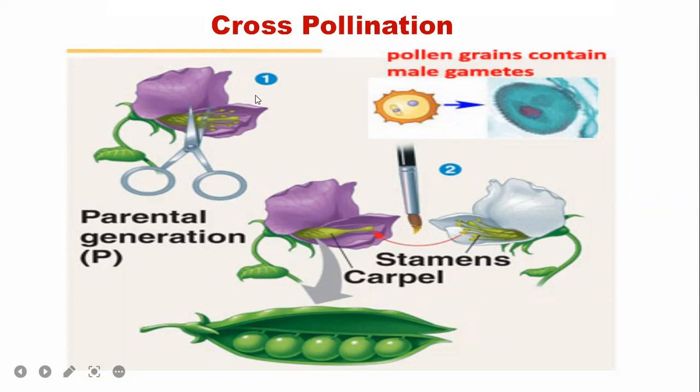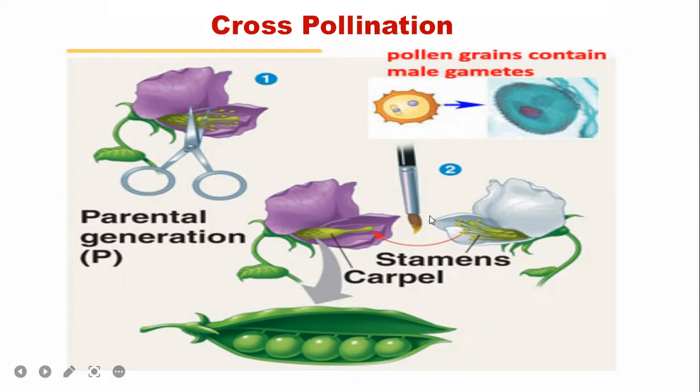Look at that: the filament and anther with pollen grains are removed, and only the stigma, style and ovary of the carpel is left. This is covered, called the bagging process.